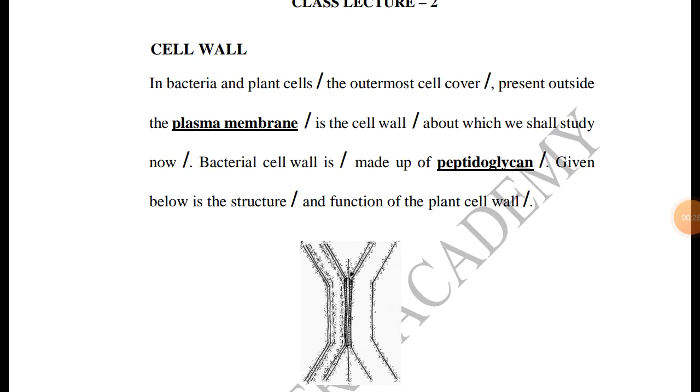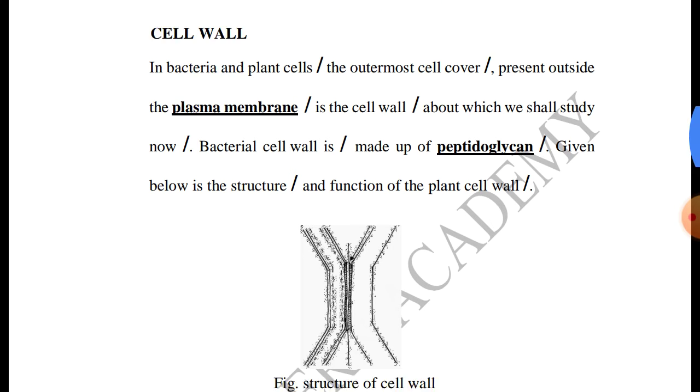Okay. So cell wall can be found only in plant cell. In animal cell, that is called cell membrane or plasma membrane. In the bacteria, the cell wall is made up of peptidoglycan.